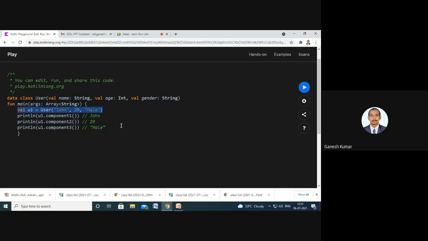So it will easily split up the values of the object created for a class with the help of the componentN function. This componentN function helps to identify the parameters and their values given for the object of a class.